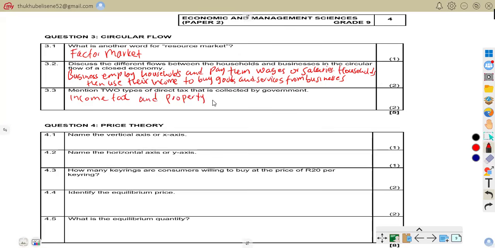Income tax is a tax paid by workers on the money they earn. For example, an employee pays tax from their monthly salary. Property tax is a tax paid on owned property such as a house or land. For example, homeowners pay municipal rates on their houses.